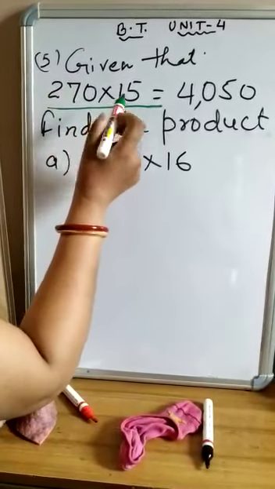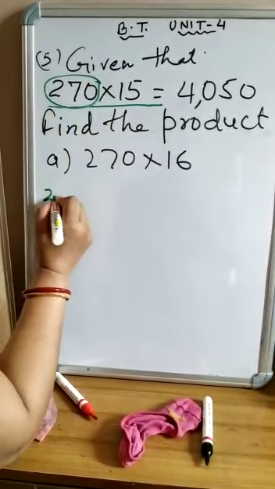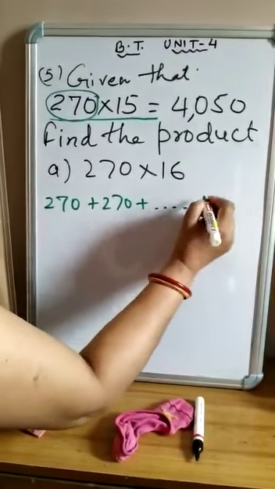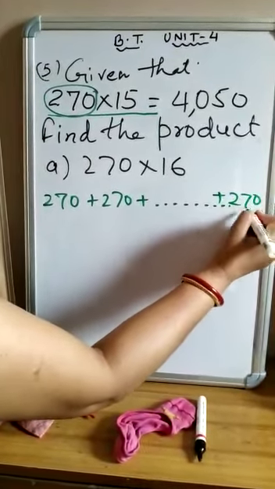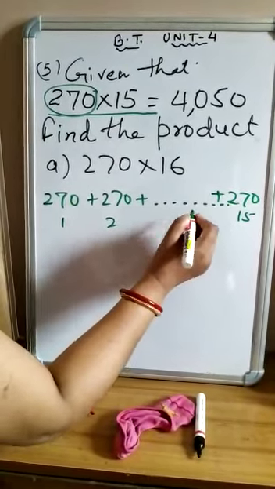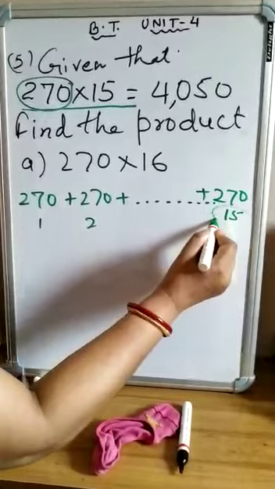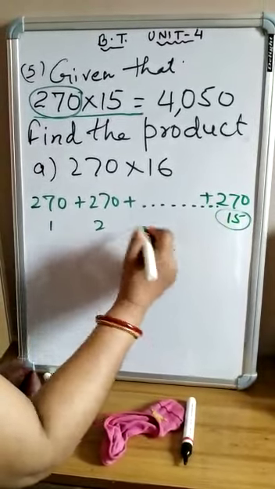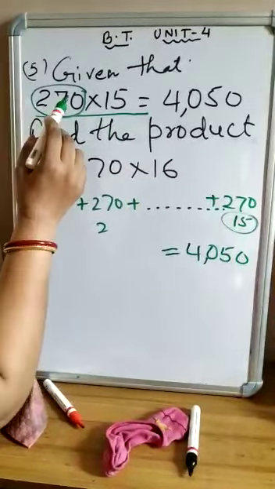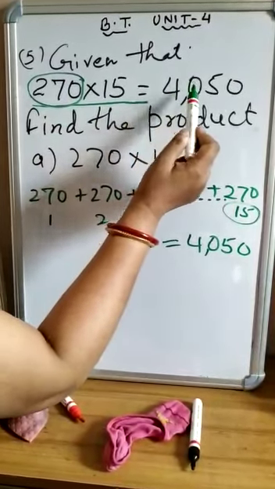So here, all of you see, this number 270 is repeated 15 times. So 270 plus 270 plus, it is repeated 15 times. This is the first time, second, third, fourth, fifth, sixth, 7, 8, 9, 10, 11, 12, 13, 14, 15. 270 is repeated 15 times, then after addition it gives 4050. Let me explain again: 270 is repeated 15 times, then the product is 4050.